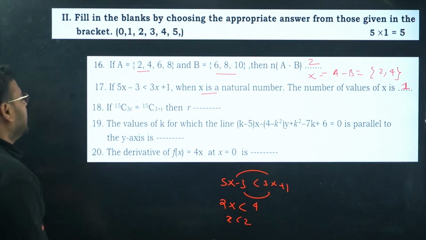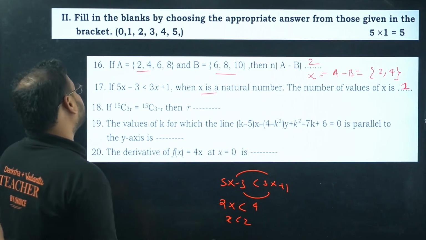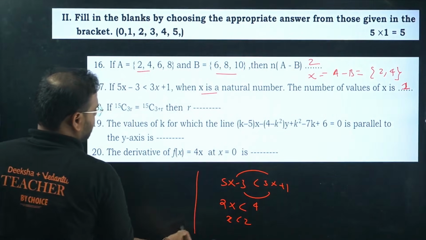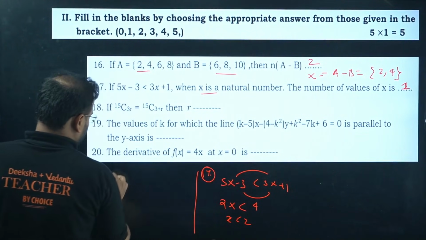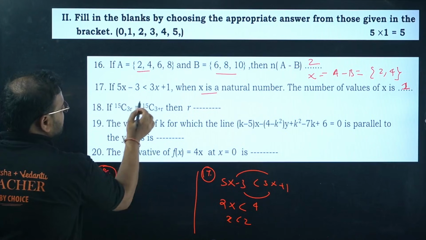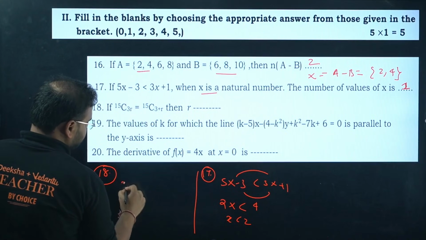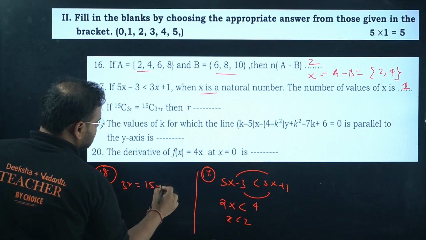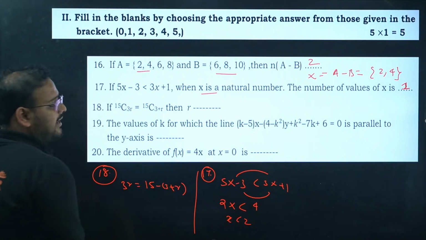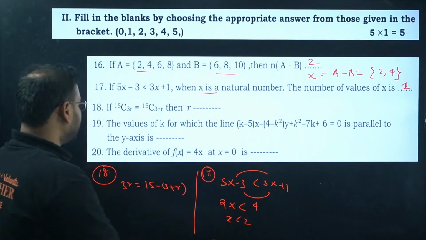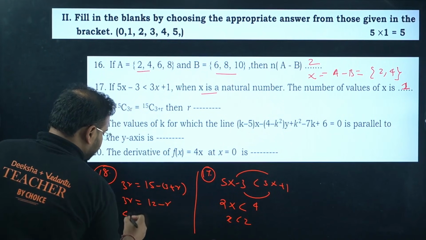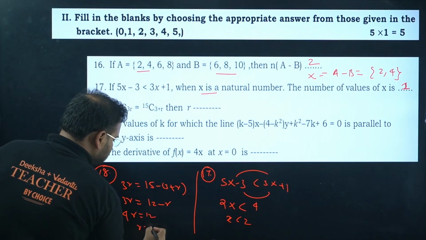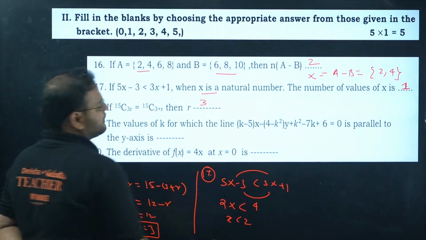1 only. Okay. 15C3r and 15C3 plus r are equal. This is question number 17. Let's solve question number 18 now. This is true only if I have 3r equals 15 minus 3 plus r. Correct, right? Solve it. You get 3r, and here 12 minus r. Move to this side, 4r is 12. r is 3. The r value is 3.